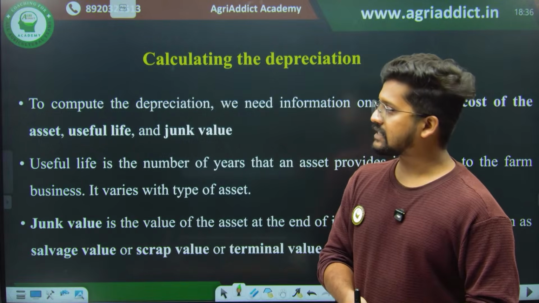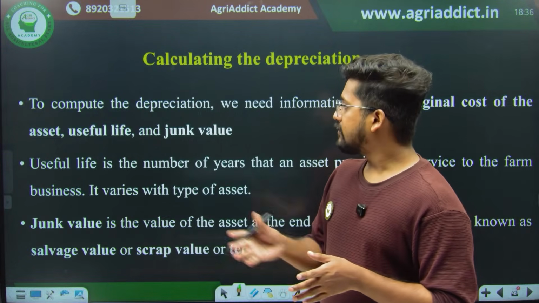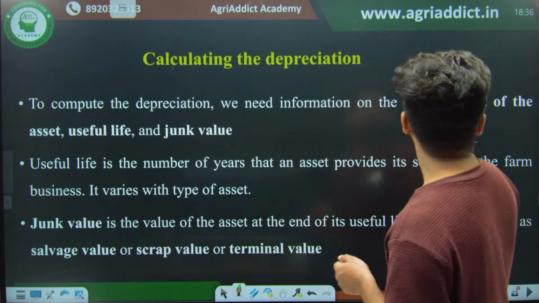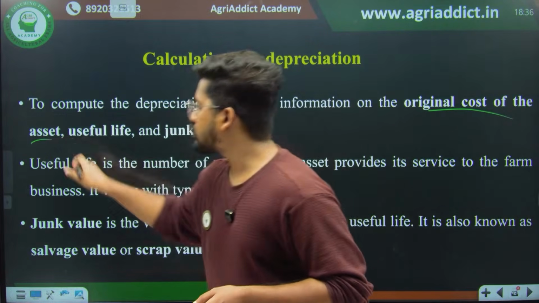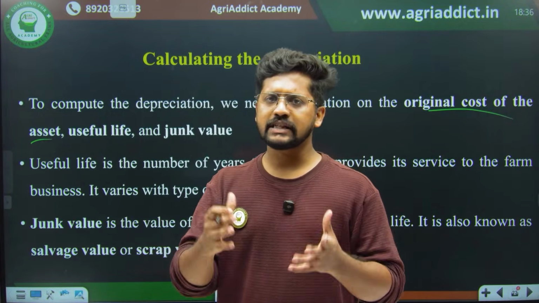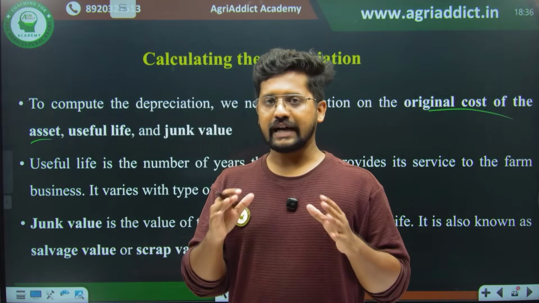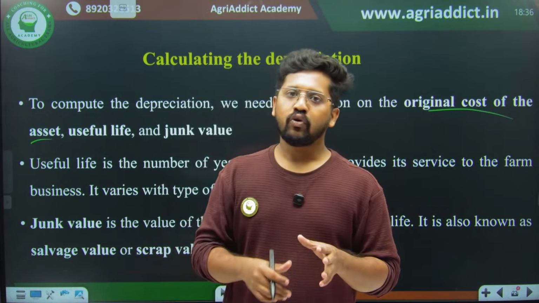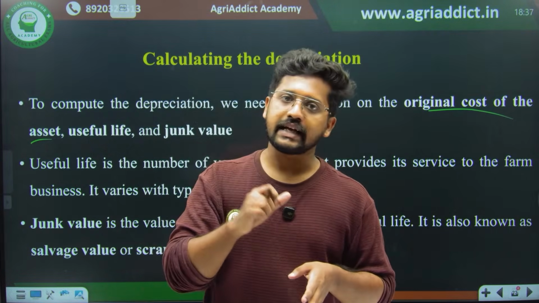For calculating the depreciation, we need some basic ideas. First one is the original cost of the asset. So what is the original cost of the asset? It is none other than the purchase price. For example, I have a tractor. That is the example that I am taking. So what was the price of the tractor when I was purchasing? That is the original cost.